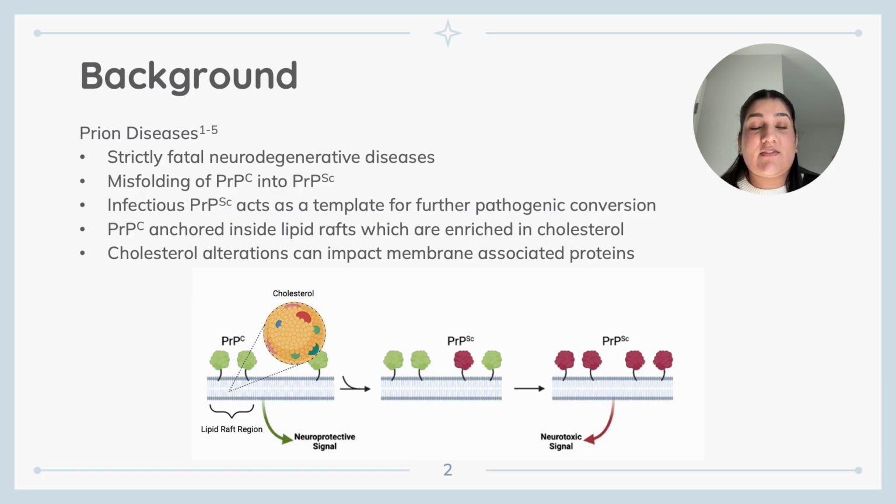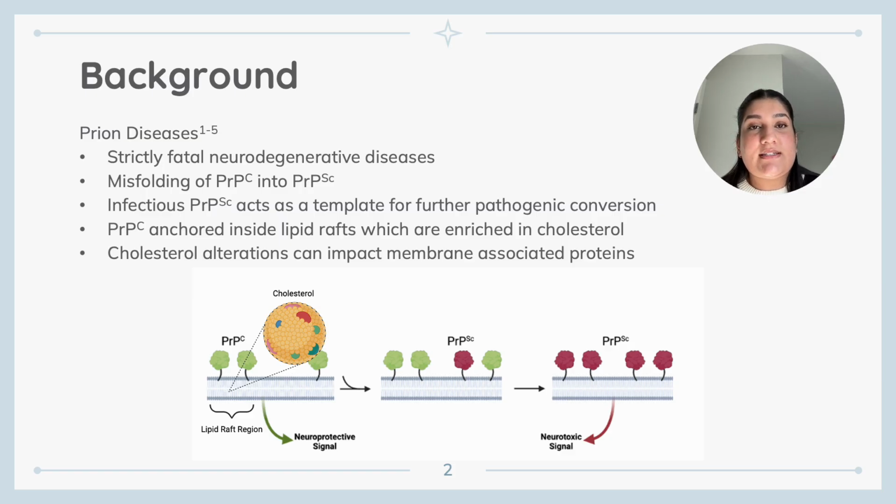A unique aspect of these prion diseases is that the infectious protein PrP-scrapie acts as a template which induces further misfolding of normal PrPC into the abnormal form. This is known as a self-propagating cycle of conversion, which allows prions to spread within the brain without needing nucleic acids. To briefly outline the mechanism, the pathogenic protein conversion process of PrPC to PrP-scrapie occurs at the surface of